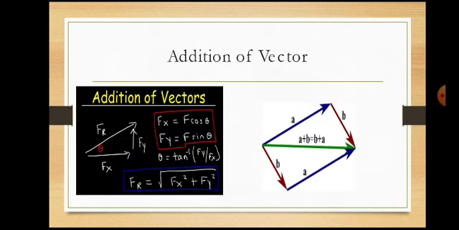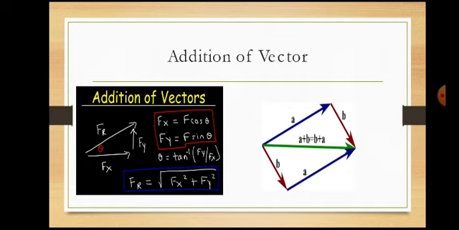And addition of vectors obeys the associative law and distributive law. Associative: A plus B plus C equals B plus C plus A. You can add any number of vectors, more than 2, more than 3, it obeys. And the distributive law is also obeyed by the addition of vectors.